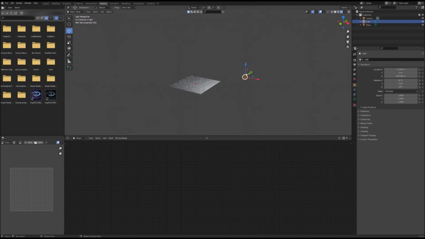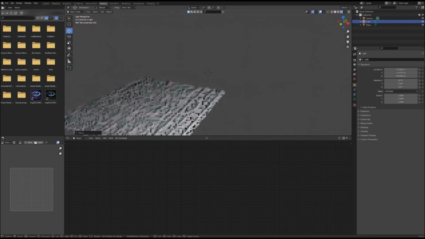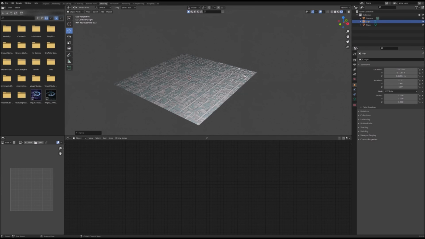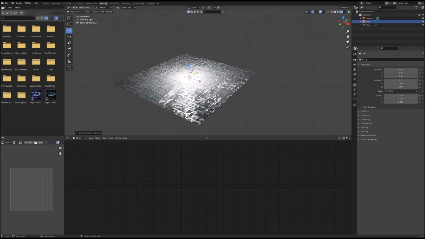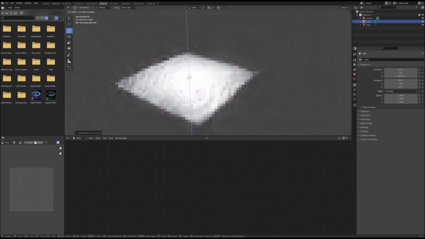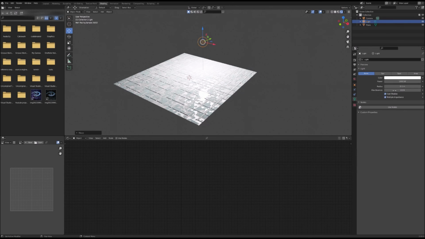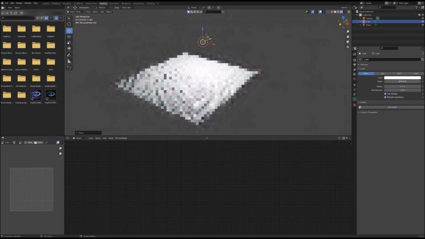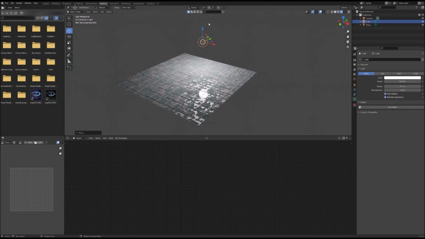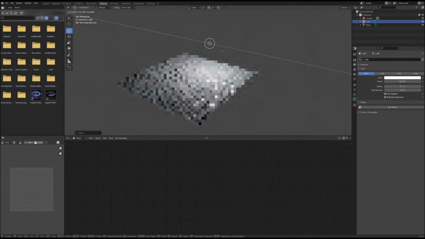Now I'm going to move our light source so that we can test out the metallic look of it. Snap selection to cursor. See? Let me lower the intensity of the light. See, and there's our metallic map at work.